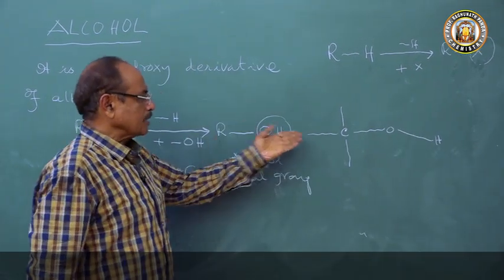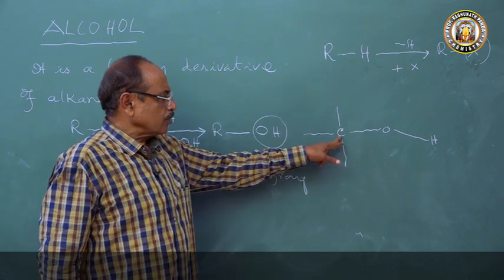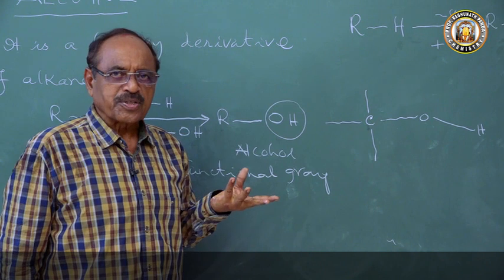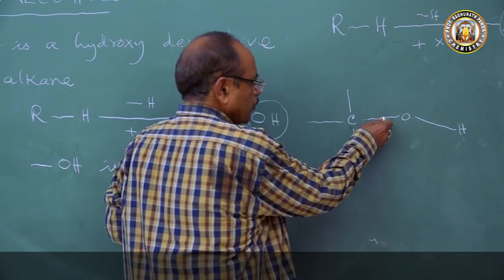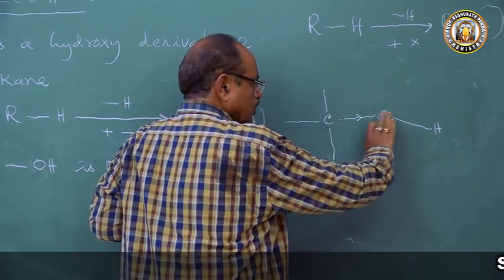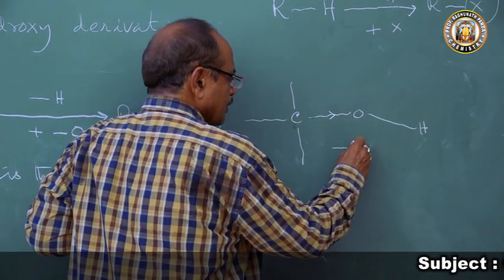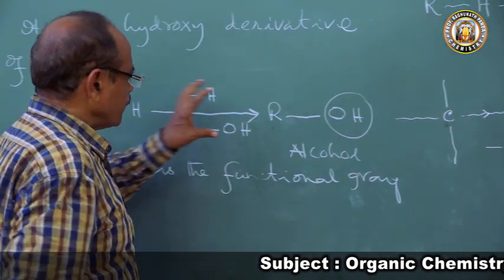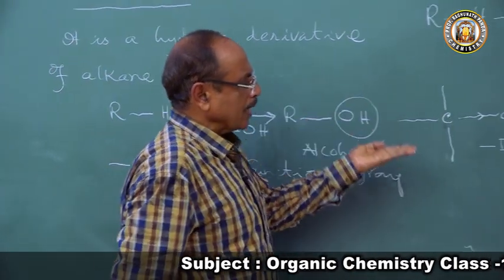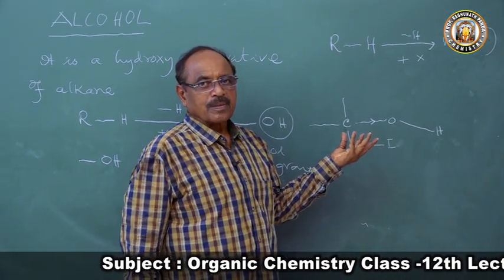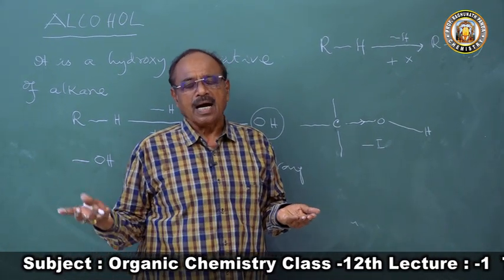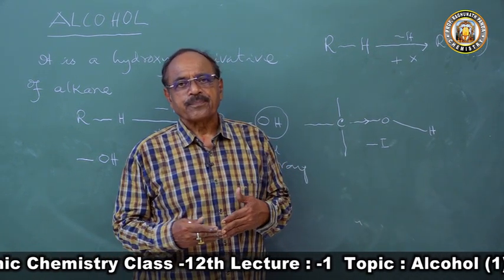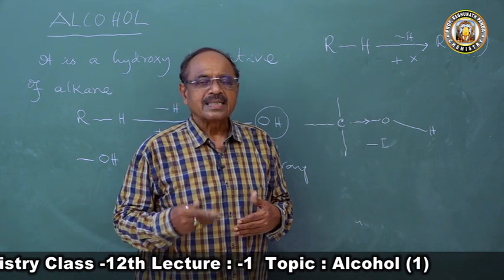To the carbon atom, the OH group is bonded. The OH group is an electron withdrawing group. What will the electron withdrawing group do? It will pull the electron towards O. Then what will this cause? This will cause a minus I effect in the molecule. So this was purely nonpolar, and now some polarity will be induced into the molecule. Hence when you compare alkane and alcohol, alcohol is reactive. Alcohol has reactivity.